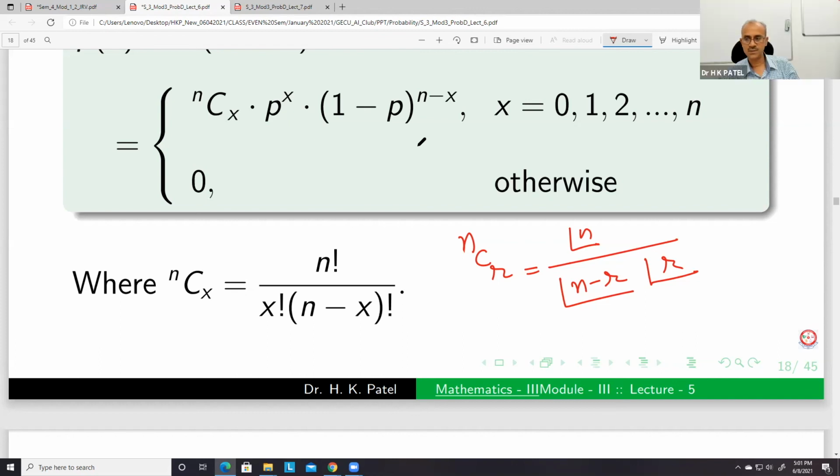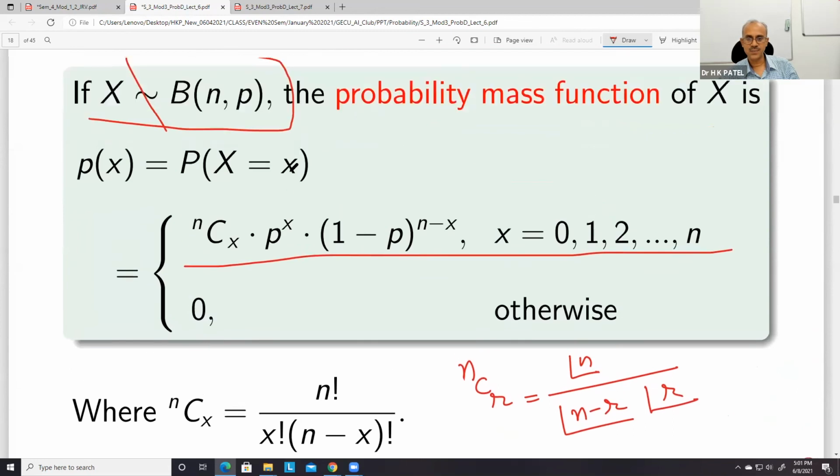When we teach somewhere, generally we don't discuss about this 0. We discuss about this only. But I have taken it from some book, and they have written like this. So I have to see actually.